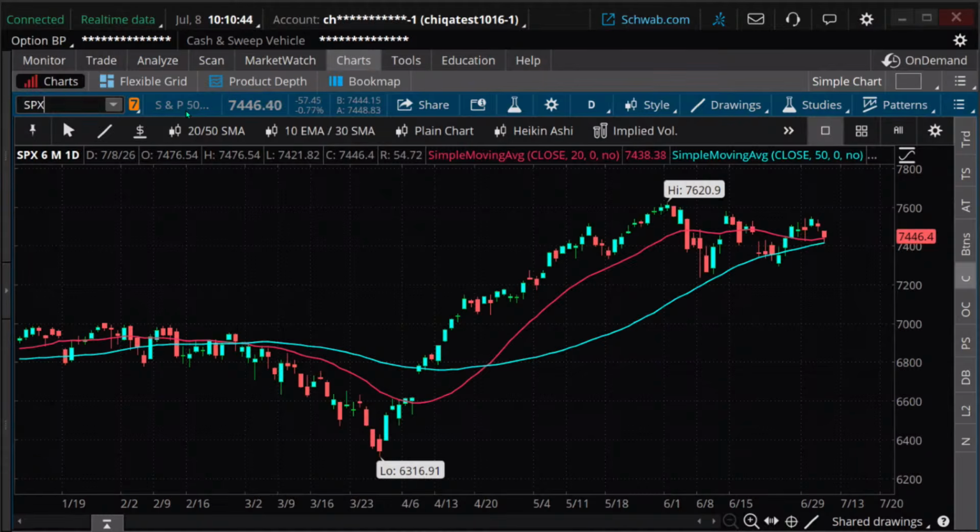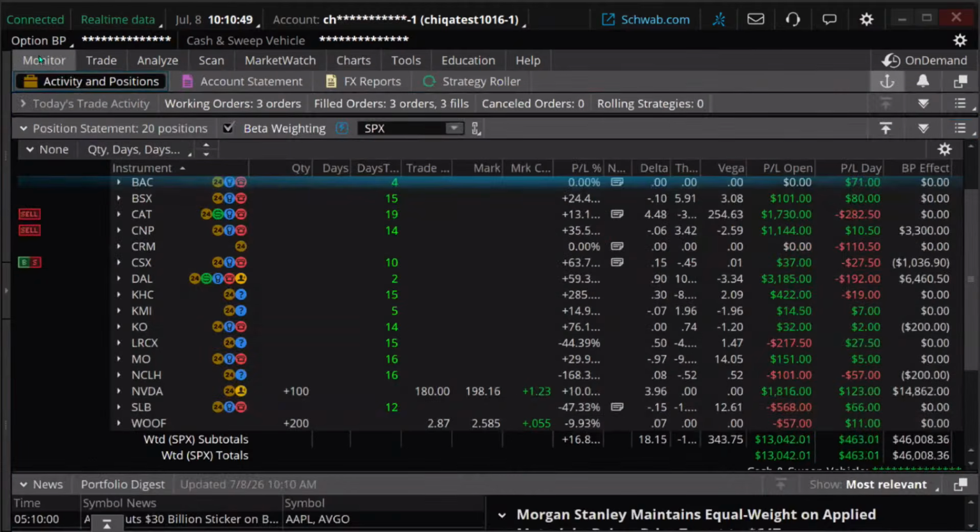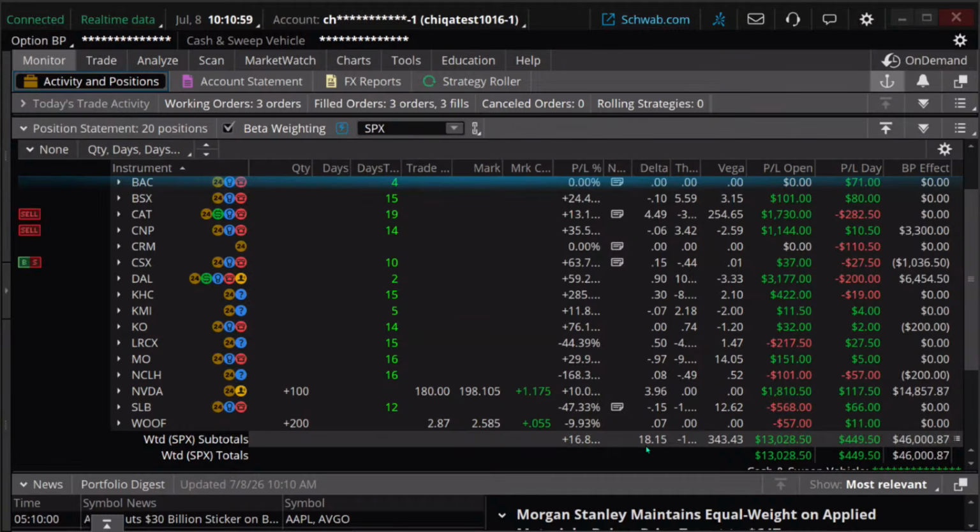How much would we expect our portfolio to move on a day like today? Well, if for every point move it moves $18, if I take $18 and multiply that by the 57-point move, I come up with roughly $1,000.